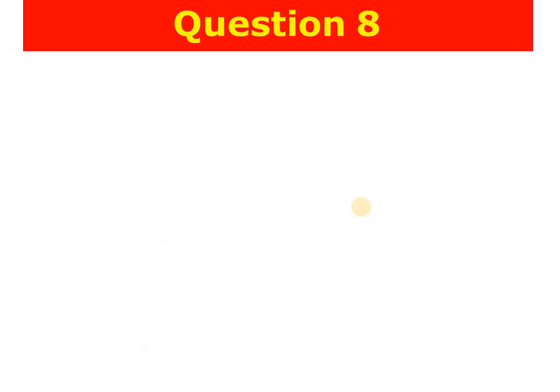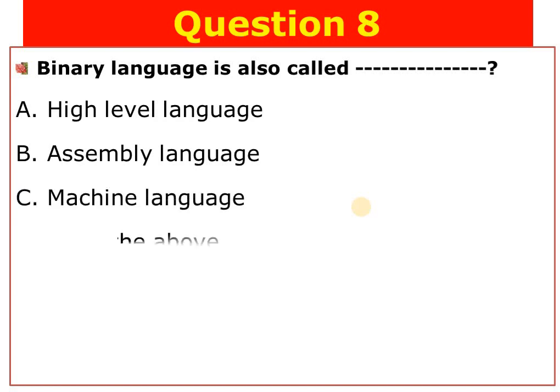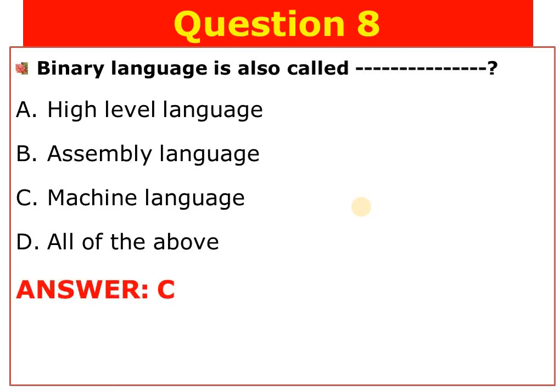Question number 8. Let me go to question number 8. Binary language is also called A. High-level language, B. Assembly language, C. Machine language, D. All of the above. The answer is C. Machine language. This machine language is a binary language.